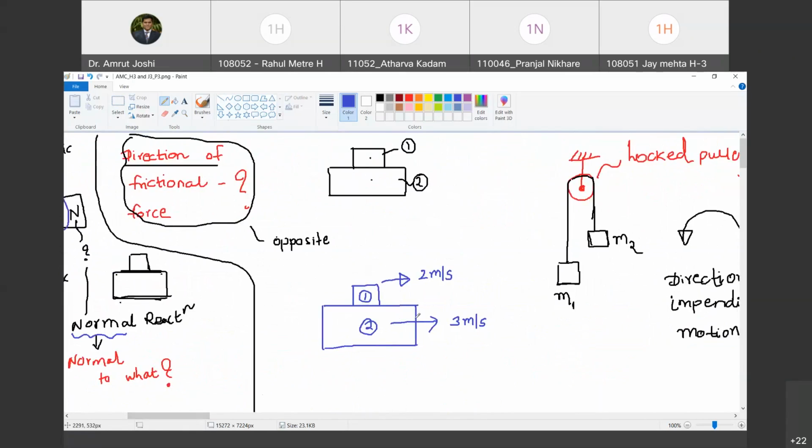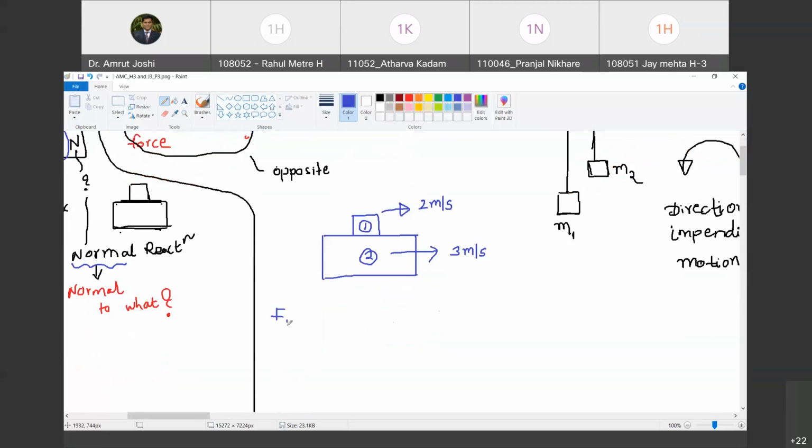Yes. But we are right now answering the question, what is the direction of frictional force? So let us keep the magnitude aside and let me try to find out the direction of frictional force applied by object number 1 on object number 2. Are you with me? On object number 2 will be forward direction. No, wait for that. So we are going to develop an unambiguous methodology by which we can know this direction. Are you with me?